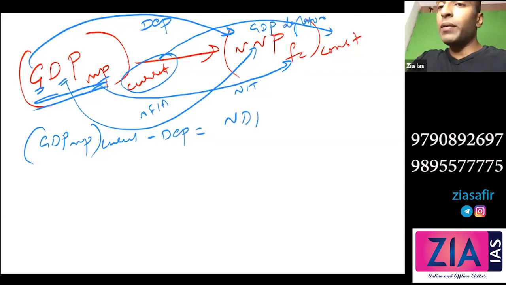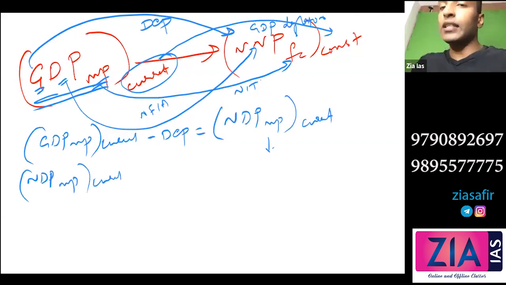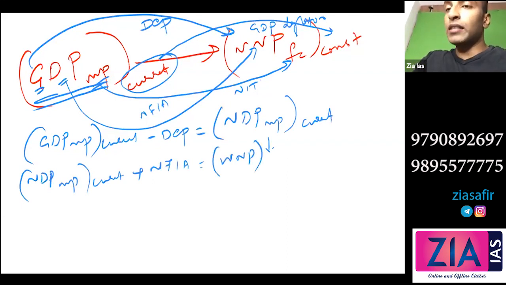I'll get NDP market price, and this remains the same, current. So the first letter is changed now. Then this NDP, what will I do? So NDP market price current. Now I'll convert the second letter by adding NFIA. So what will I get? NNP, market price remains the same, current remains the same.